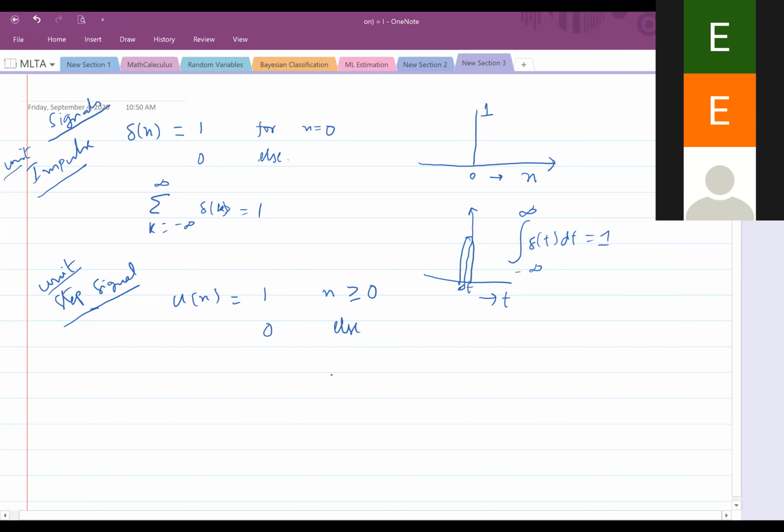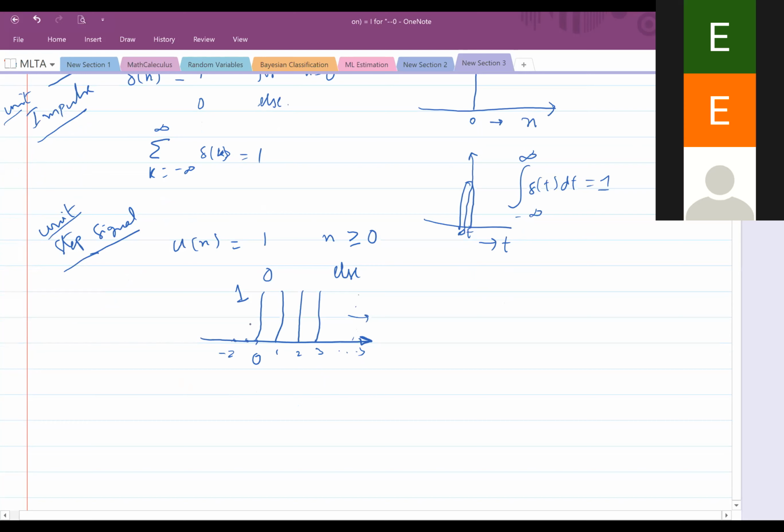And then how does it look like? A sudden jump from 0. Yes. My drawing may not be perfect, don't bother about it. The height is 1, and up to 0 it is 0, at minus 1, minus 2 and so on. So this is the unit step function. At 0 also it is 1.